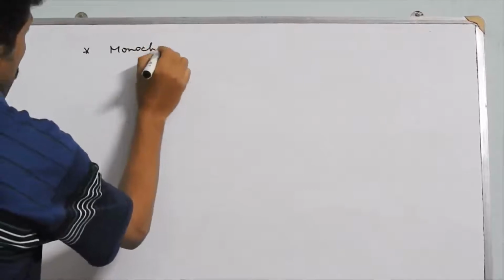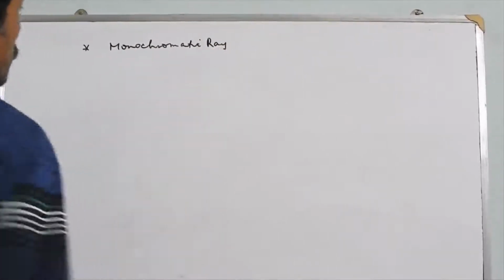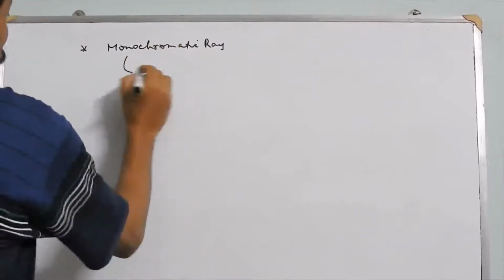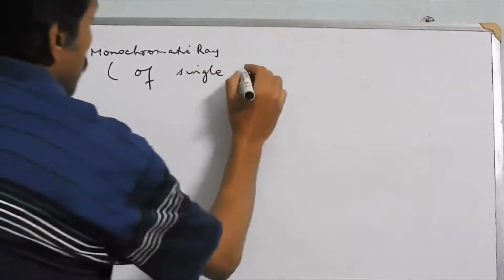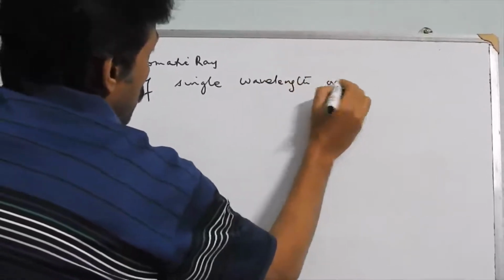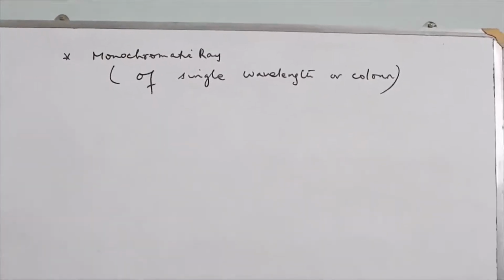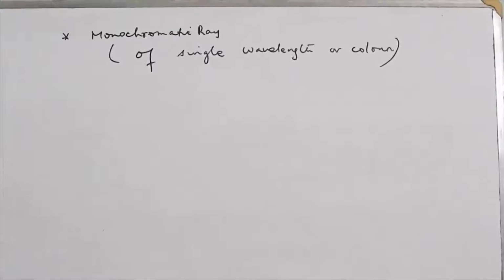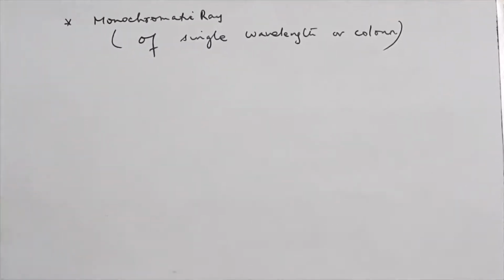Monochromatic means of single wavelength or single color. In those examples there is one incident ray and one refracted ray.